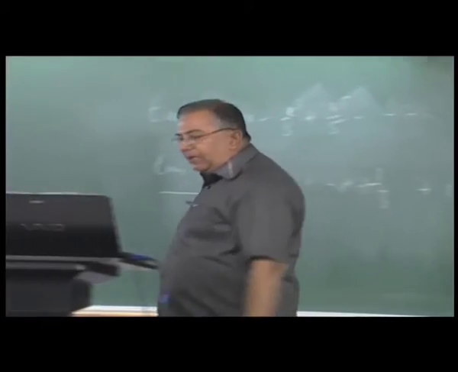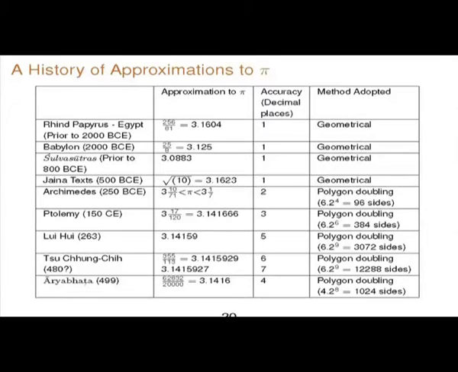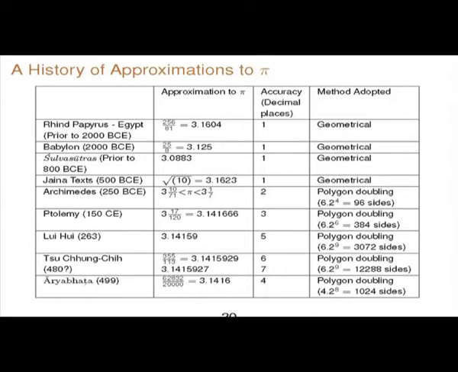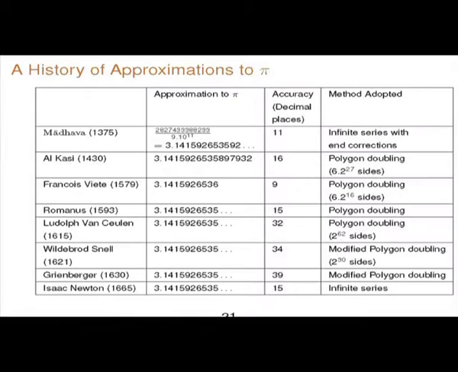Once Aryabhatta's algorithm for square root was available, it was only a matter of the amount of effort that you put in to go on calculating polygons of higher and higher order to approximate the circle. As you can see, between this Chinese value and around the same time Aryabhatta, there is really no great improvement till you come to this great mathematician called Al-Kashi, who was in West Asia, Samarkand.